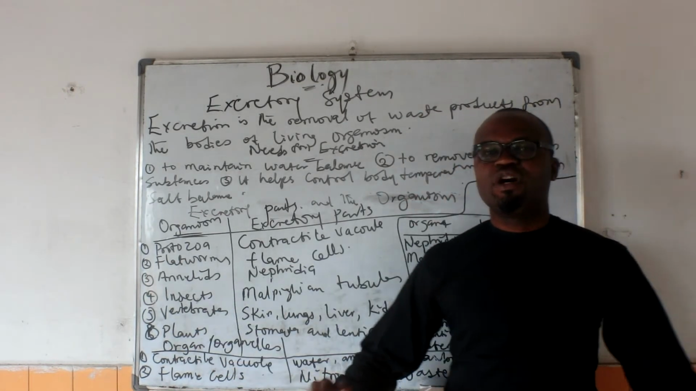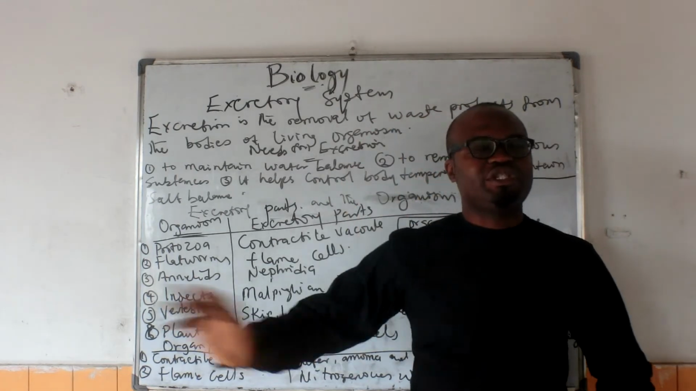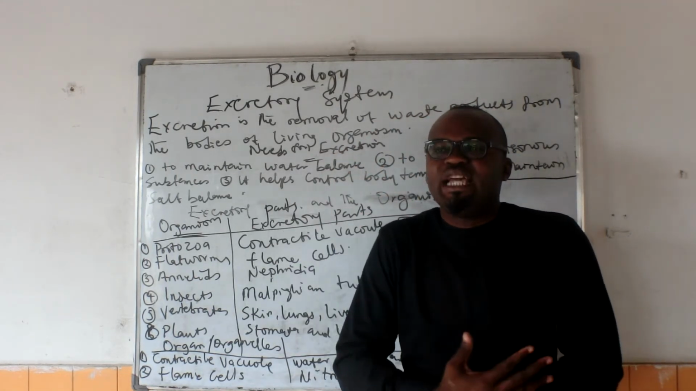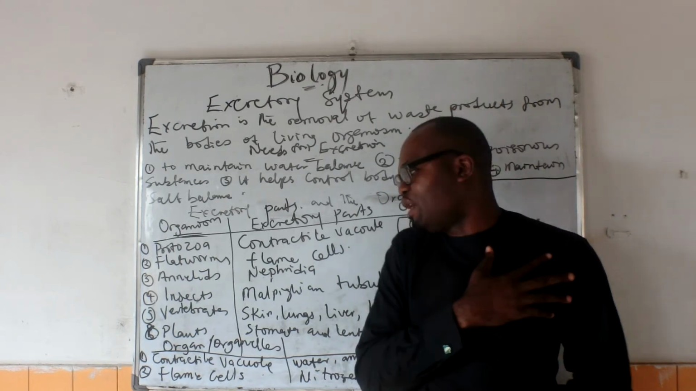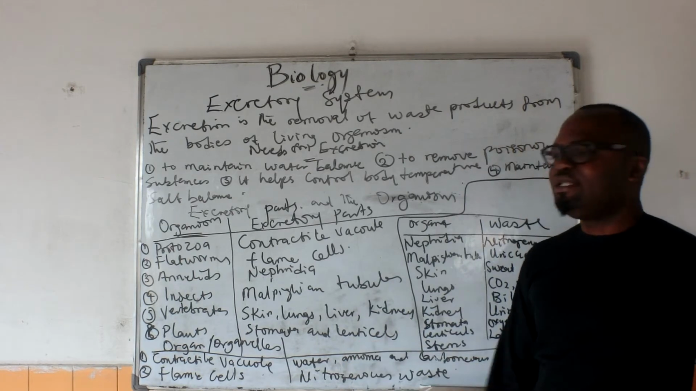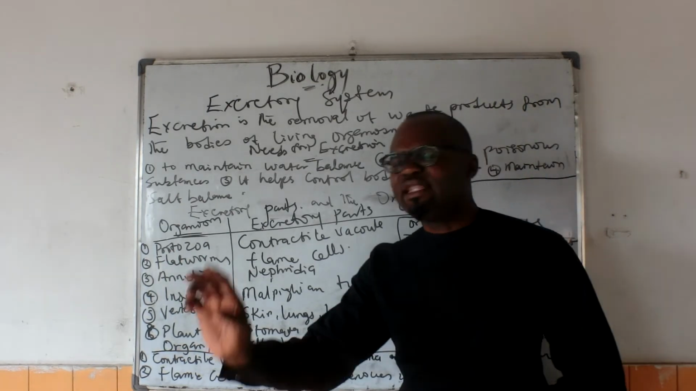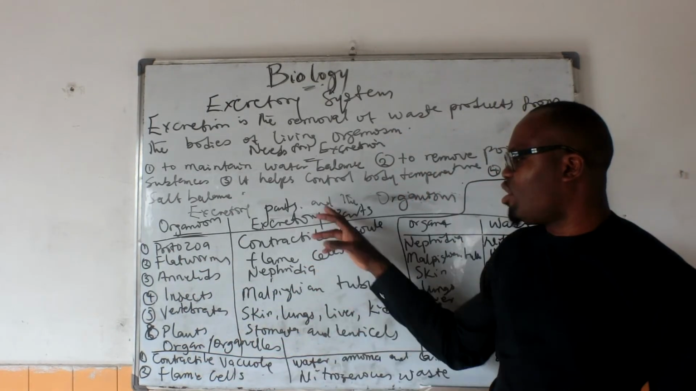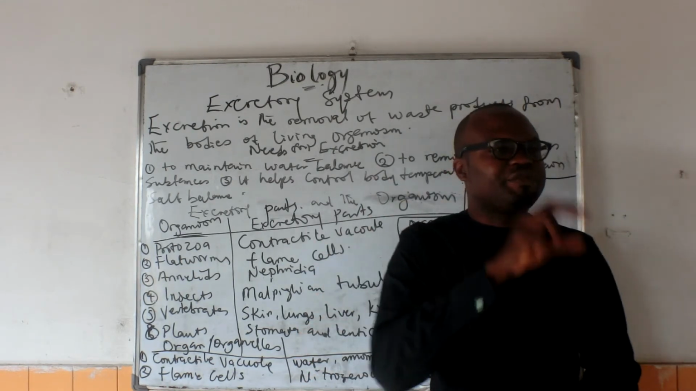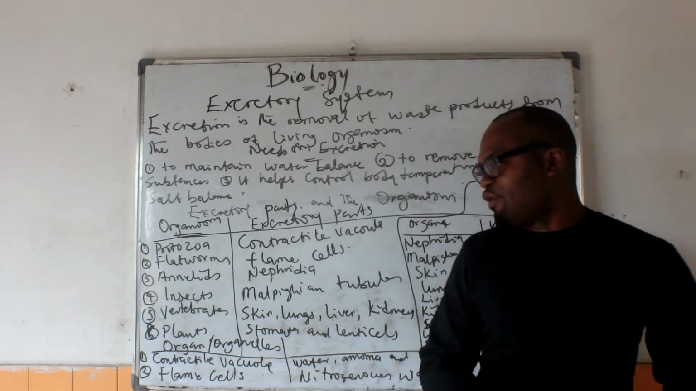Now we have plants. The plants do not have explicit excretion just like we have in animals, but they can store what they have excreted on the part of their body. So they have excretory parts like the stomata and the lenticels. Now let's look at these various organs that these organisms have as their excretory parts and the very excretory product that gets out of them.